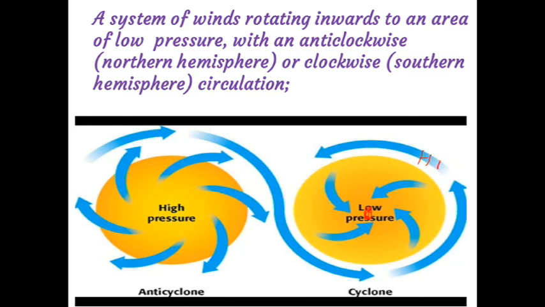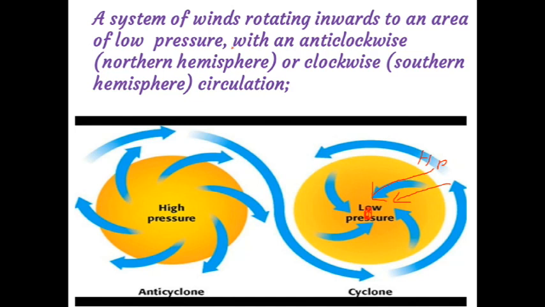Then what will happen, children? Wind will move from which pressure to which pressure? Wind moves from high pressure to low pressure. Clear, children? This is called a system of winds rotating inwards, inwards to an area of low pressure, not only inwards. So where the low pressure is experienced, in that direction air will move.